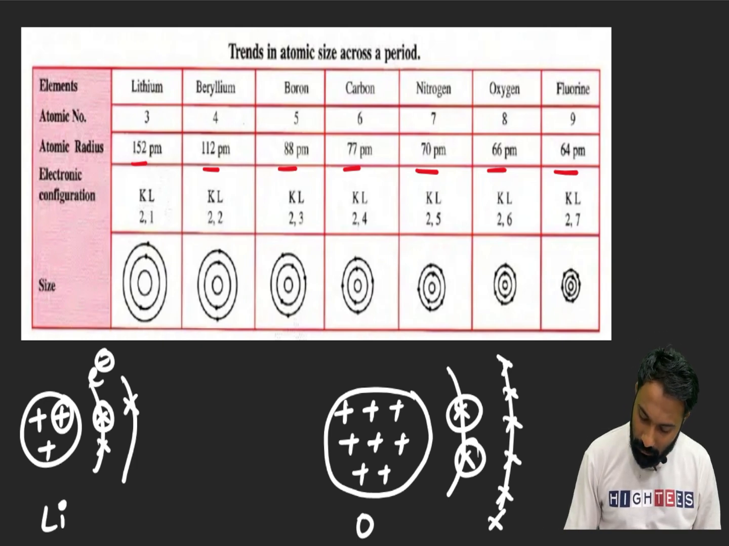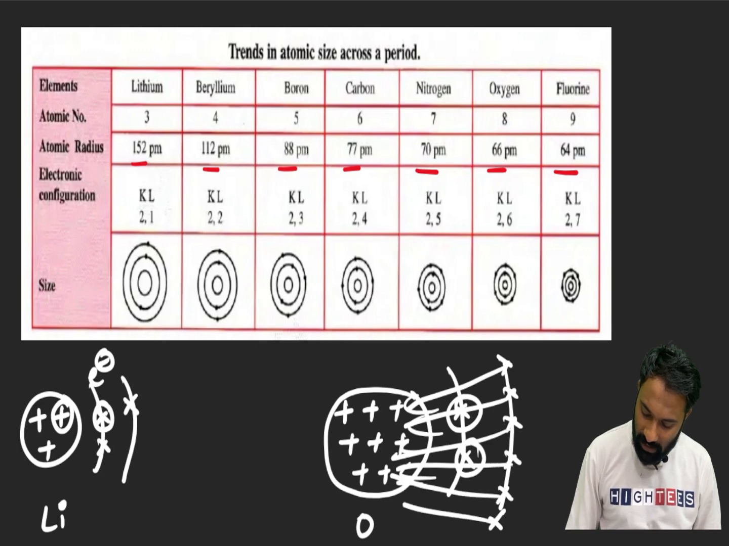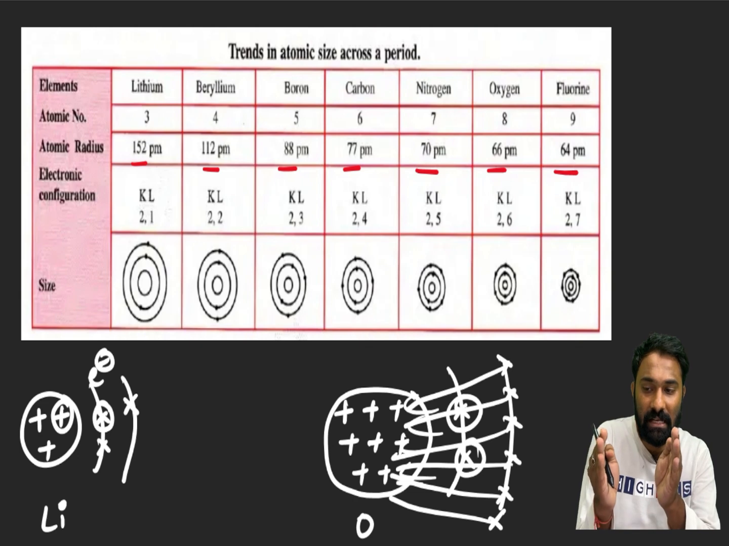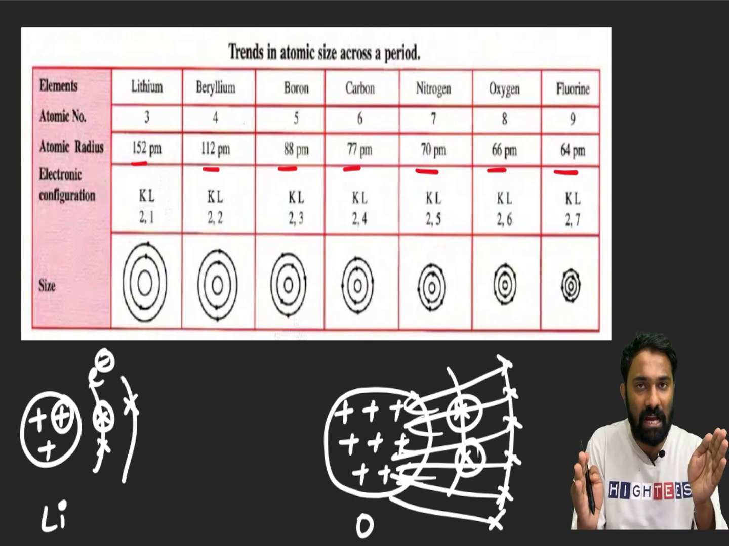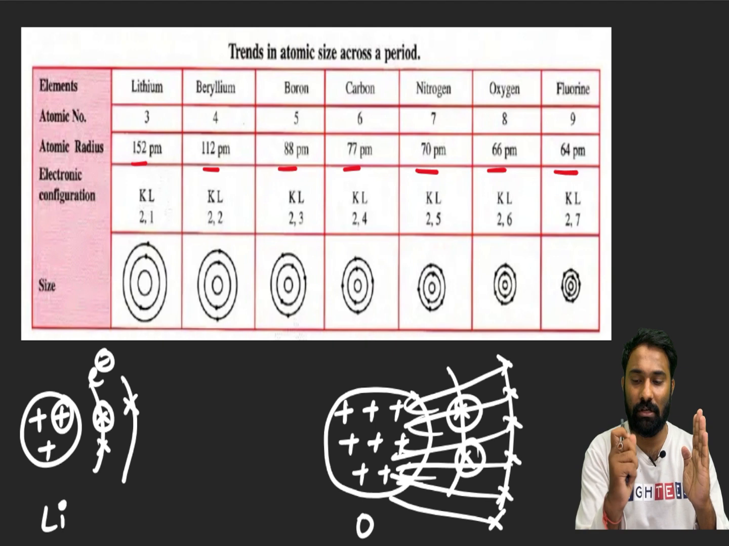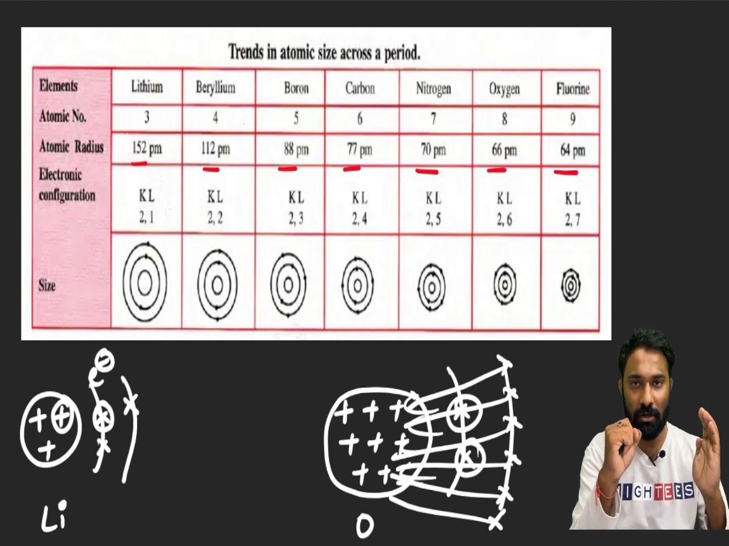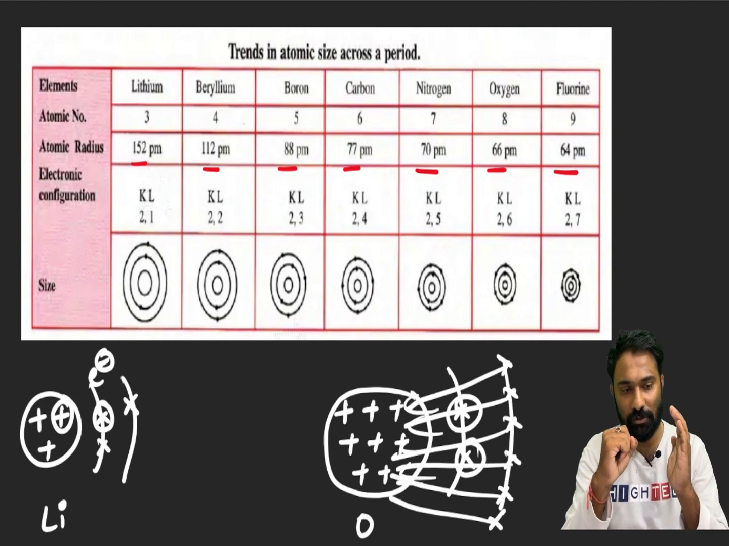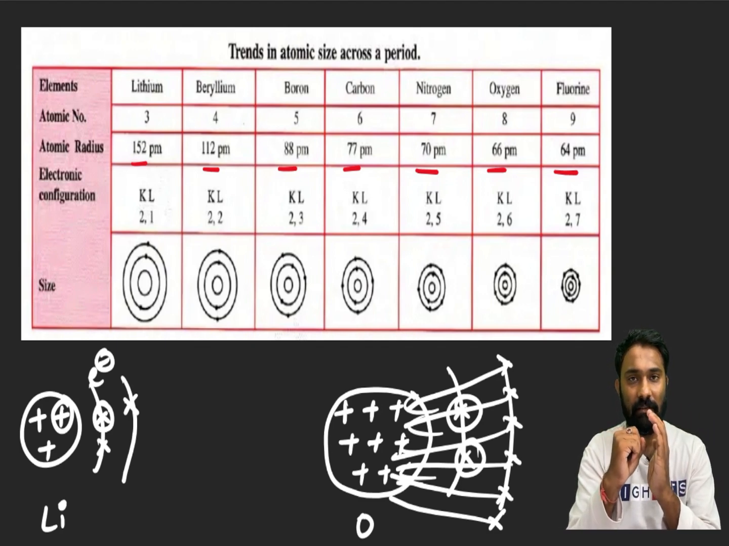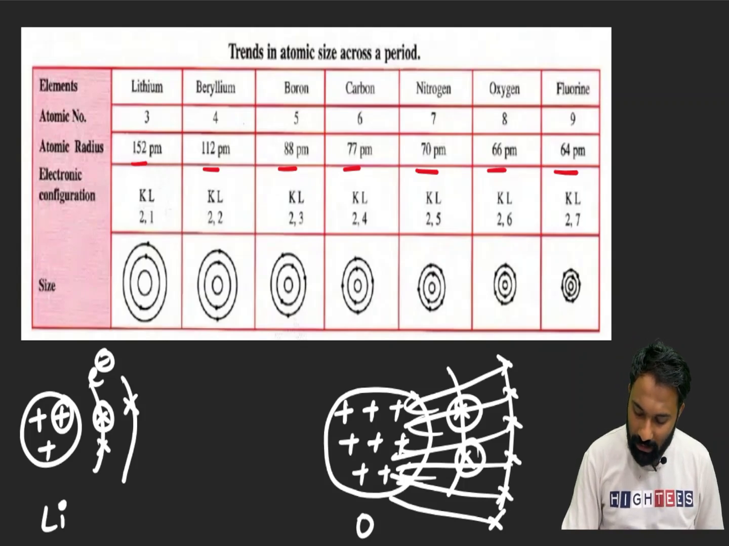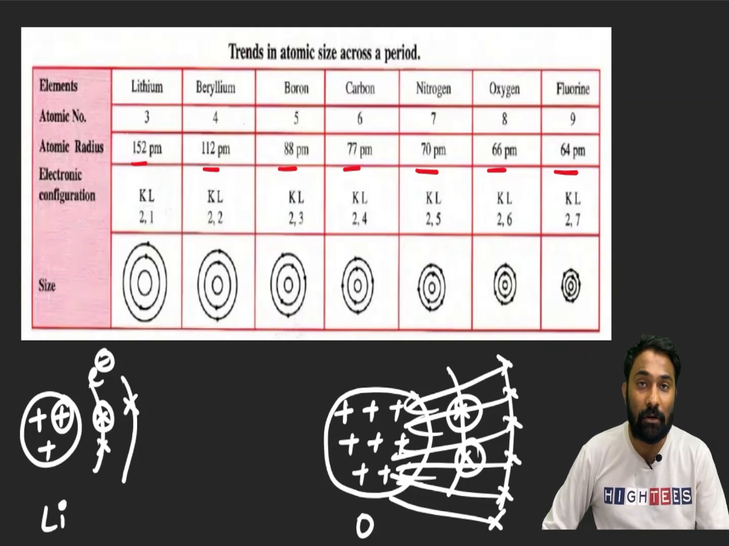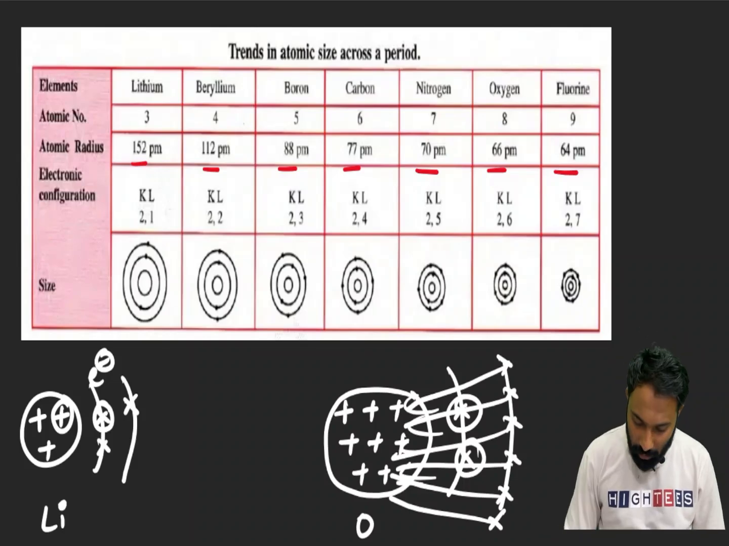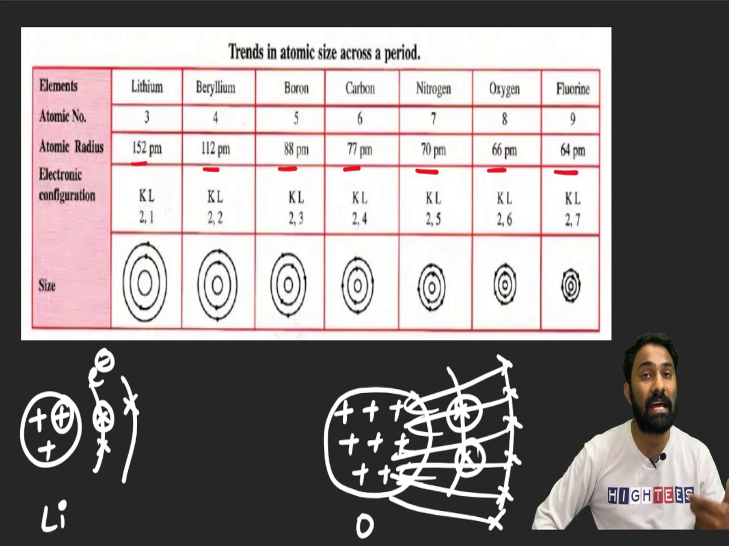When the nucleus of oxygen is pulling these electrons so strongly, what happens to the shell size? Shell size will decrease, right? Before, the nucleus is here and the valency shell of oxygen is here. As the nuclear charge pulls the electrons, the size is decreasing. Clear? In that manner, left to right, electrons are added in the same shell. You can see 1, 2, 3, 4, 5, 6 in the L shell.